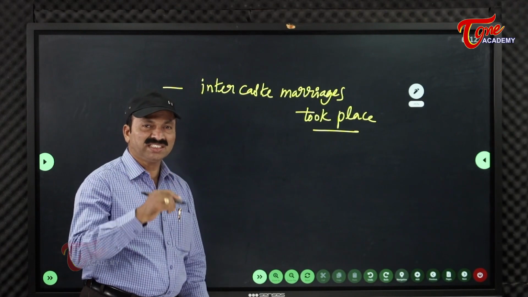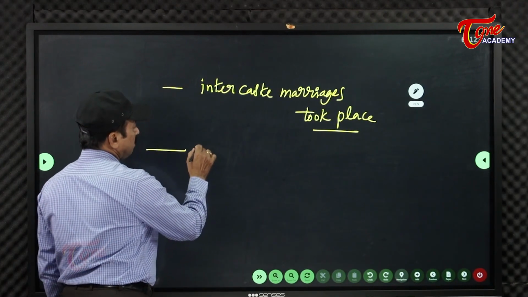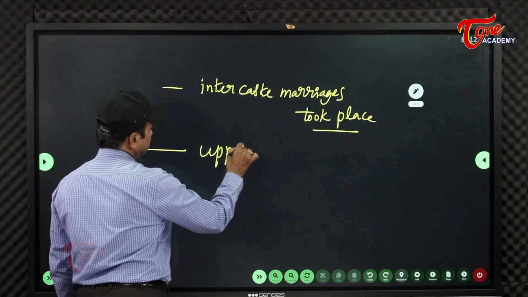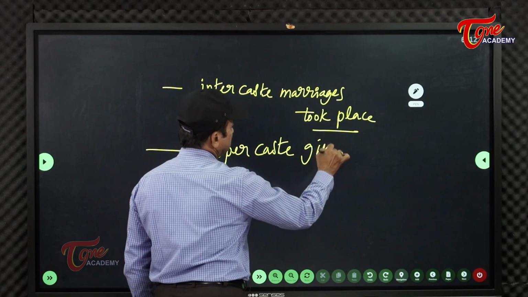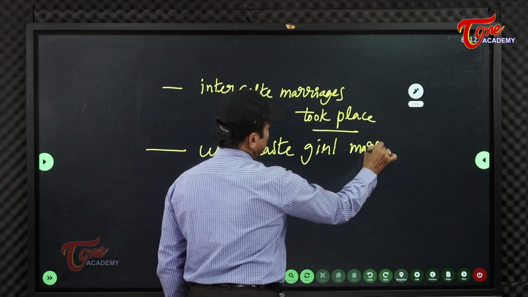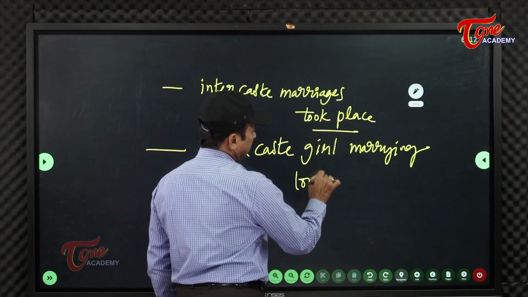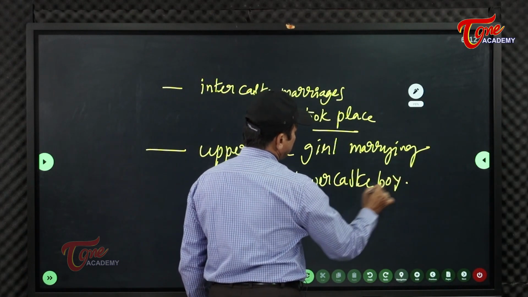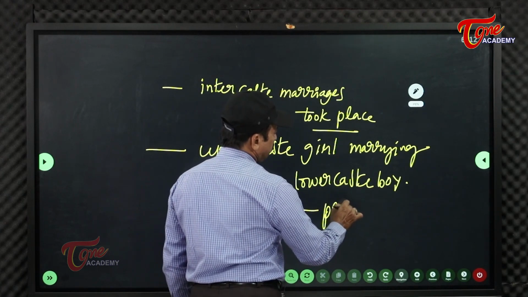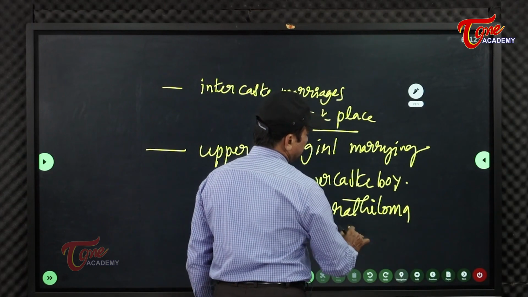That type of marriage we call pratiloma marriage.